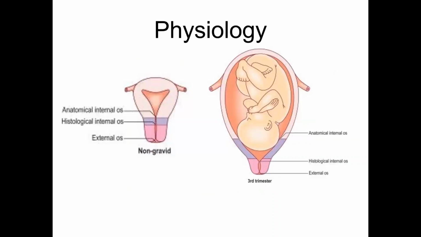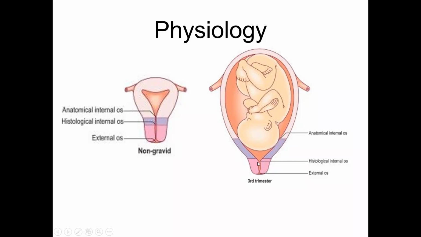When it comes to physiology, we talked about the non-pregnant state: there is an external os communicating the cervix to the exterior, and there is an internal os communicating the upper part of the cervical canal to the uterine cavity, which is called the anatomical internal os. Somewhere in between the anatomical internal os and the external os, there is a region which is called the histological internal os.